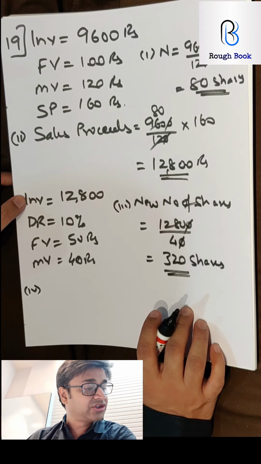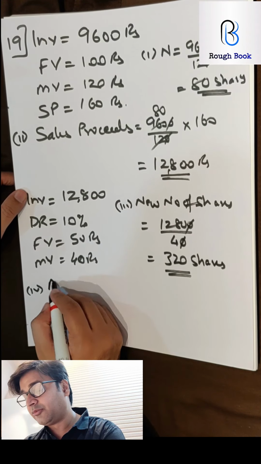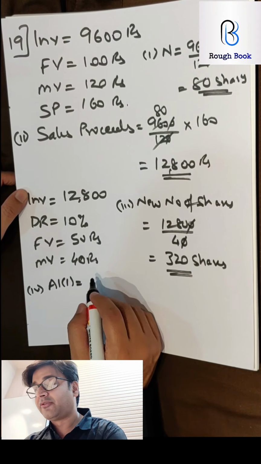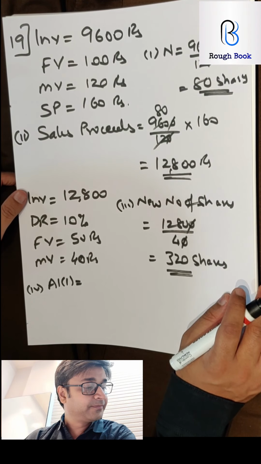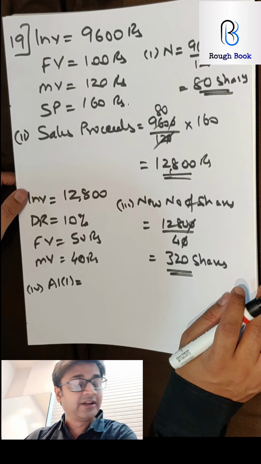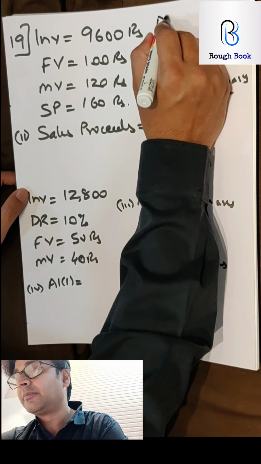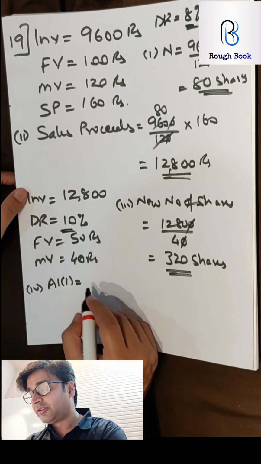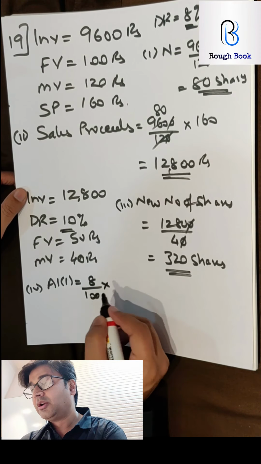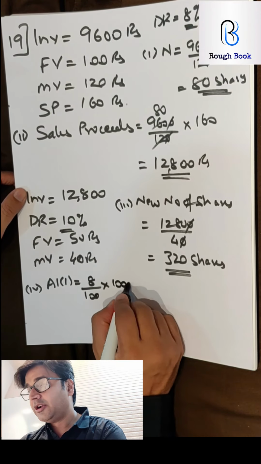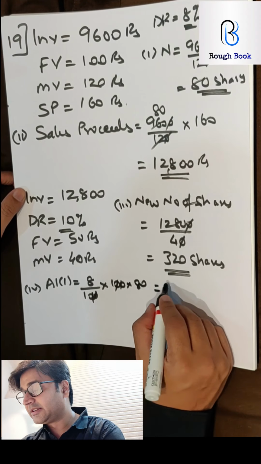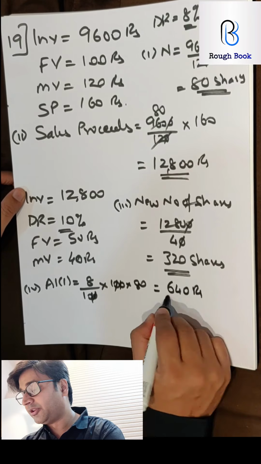What is the final part? Change in two dividends. So you have to find both the dividends. So annual income 1 first we'll try and find. For that, is the dividend rate given? Yes, it is given as 8%. So dividend rate over here is 8% and dividend rate here is 10%. So first 8% into the face value 100 into the number of shares 80. So 8 8s are 64, 640 rupees.